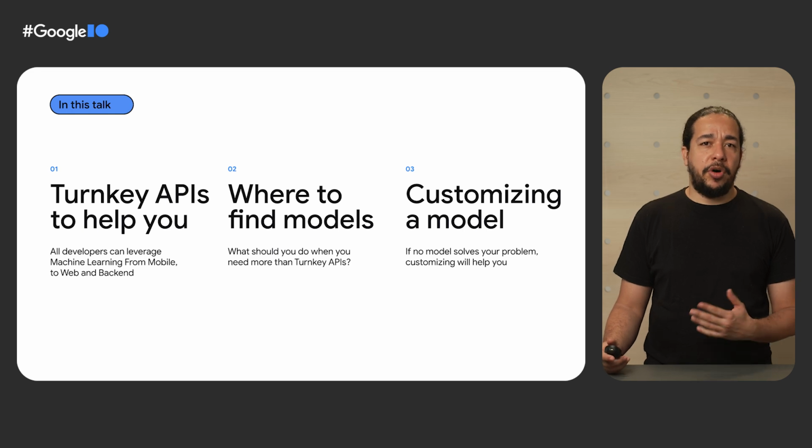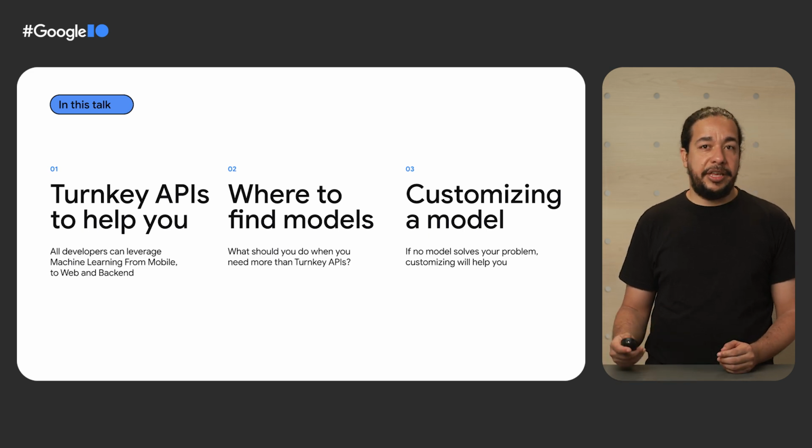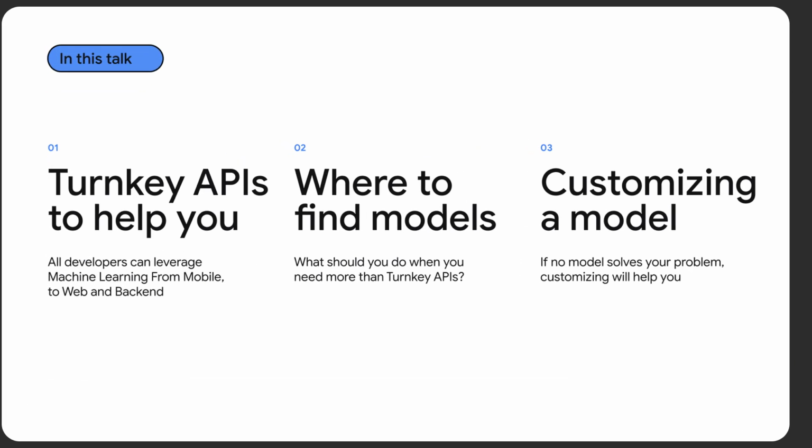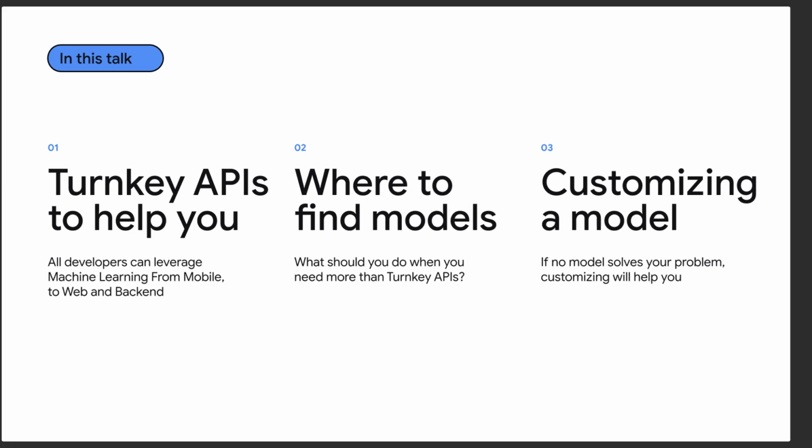A brief summary of what we are going to learn today is how to use turnkey solutions to empower you to use machine learning in your applications, no matter if you're a mobile, web, or backend developer, and without the need to learn all the advanced concepts that are usually associated with machine learning. I'll also tell you how to make the best use of these APIs to solve some more specific problems, and in the end, I'll go over a little bit on how to customize them for our own data.